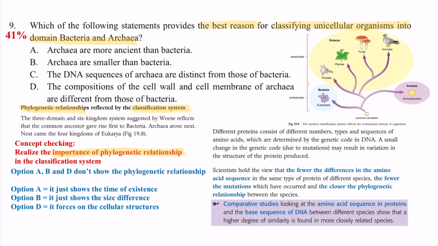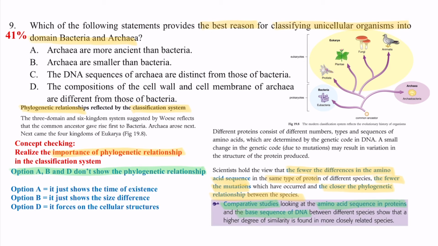The scientists think that the fewer the differences in the amino acid sequence in the same type of protein of different species, the fewer the mutations which have occurred and the closer the phylogenetic relationship between the species. So in the comparative studies, we can examine and compare the amino acid sequence in protein and the base sequence of the DNA between different species to show that a high degree of similarity is found in more closely related species. So that's why options A, B, D do not show the phylogenetic relationship.